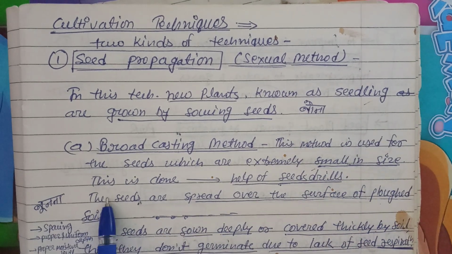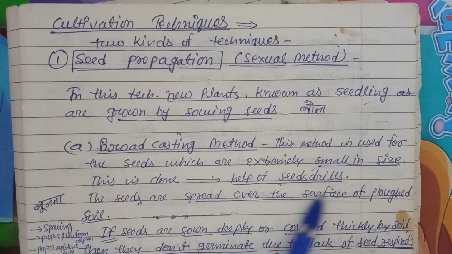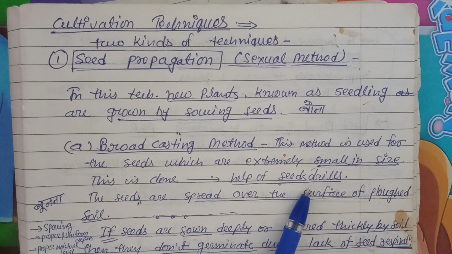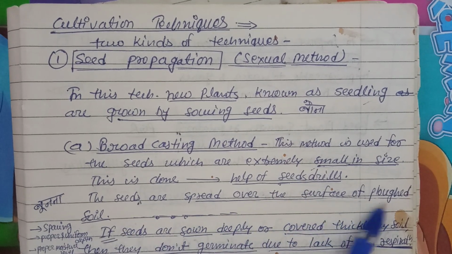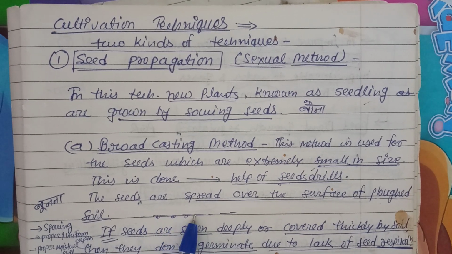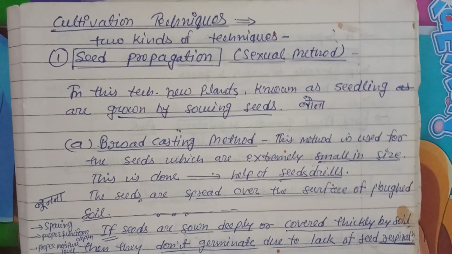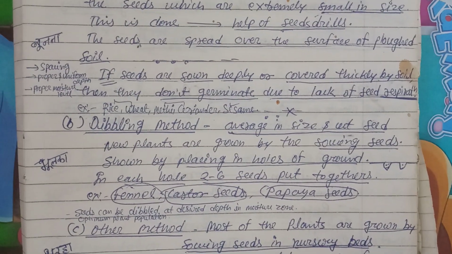Okay, this is done with the help of a seed drill. We use a seed drill so that uniform distribution or placement of the seeds is possible. The seeds are spread over the surface of ploughed soil. Whatever soil is ploughed, on that surface we put the seeds uniformly. Since these are very small in size, there are some things we have to take care of.